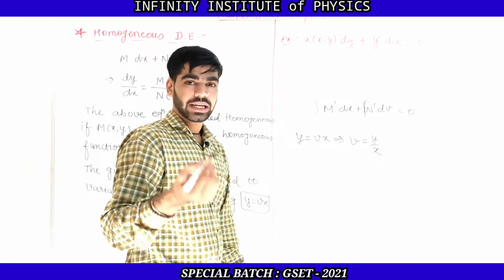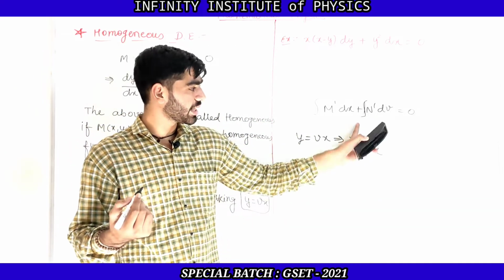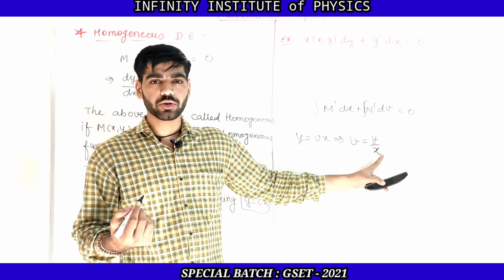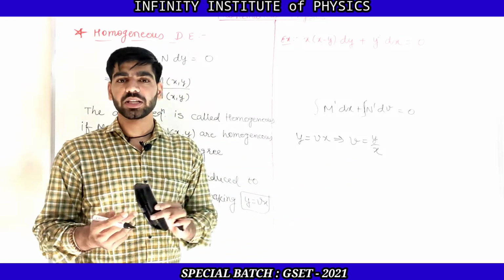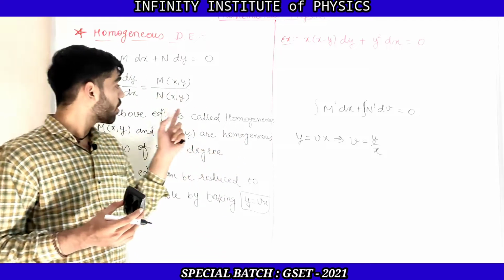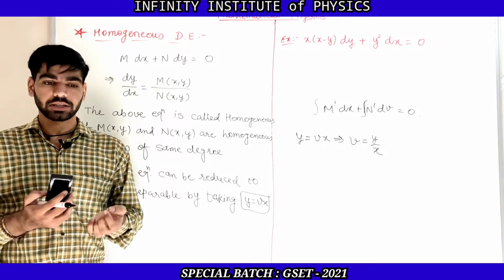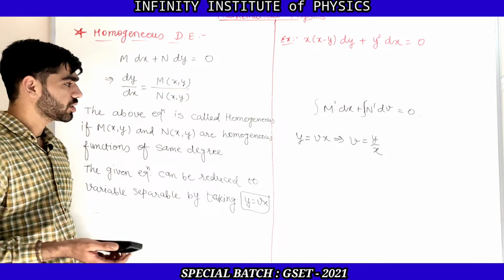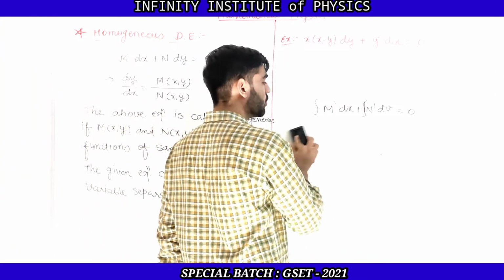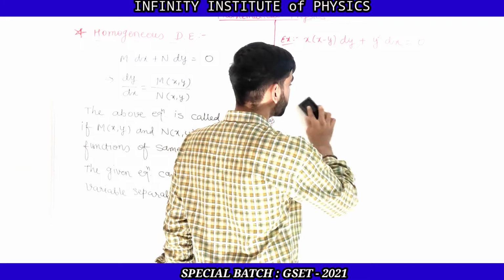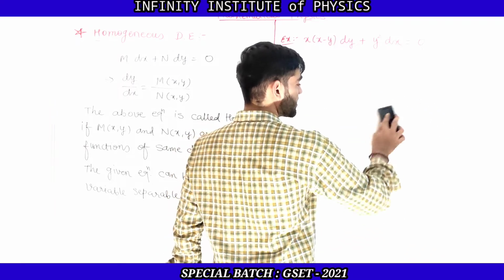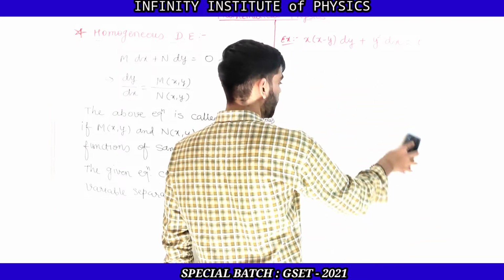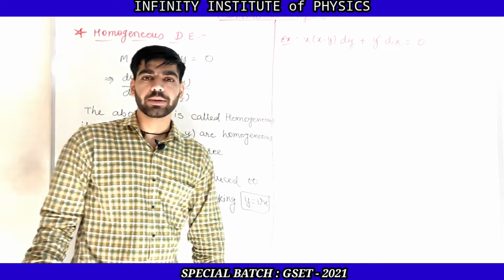So now at the end, after solving this integration, you need to put v is equal to y by x, and that will be the final answer or the solution of this given differential equation. So I hope it is clear to everyone how to convert this given differential equation, which is in homogeneous differential equation form, into that variable separable form.